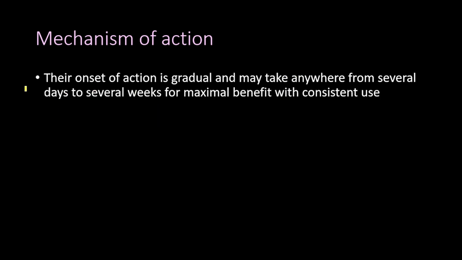Now, it is very important to understand that the corticosteroids work on nuclear receptors, and this means that they work on the cell genes to exert their effects, and this would require multiple processes including transcription and translation, and that would take time, so their onset of action is gradual and may take anywhere from several days to several weeks for maximal benefit, and that is with consistent use.